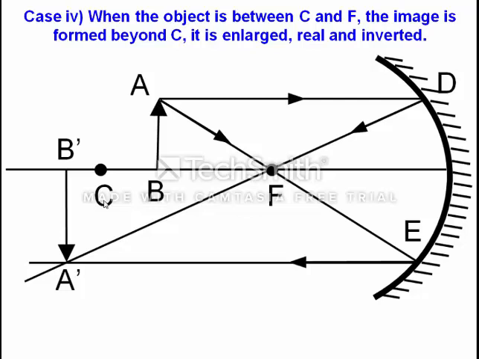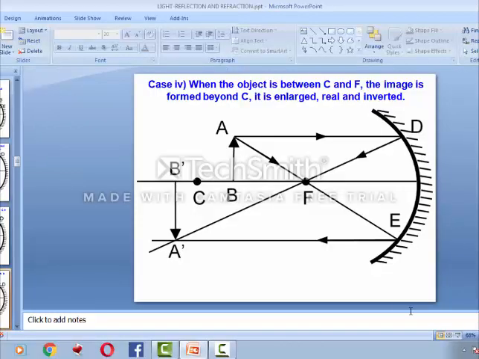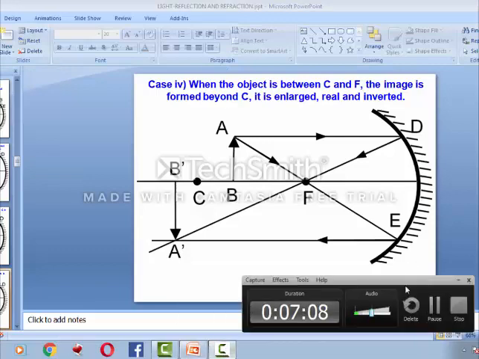Thank you. Now we will see the next two cases in our next lecture, and please practice it, and don't forget to make the arrow. It is very much important, because without the arrow we cannot say which ray is our incident ray and which is our reflected ray. Thank you.